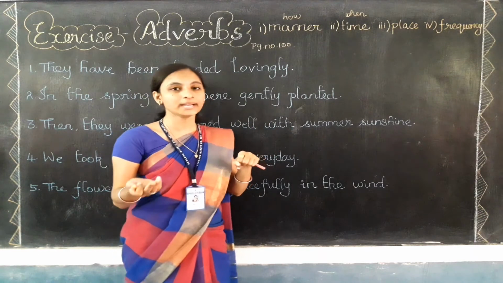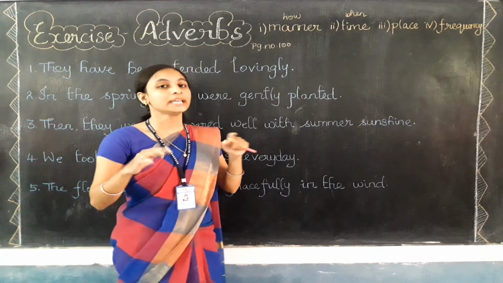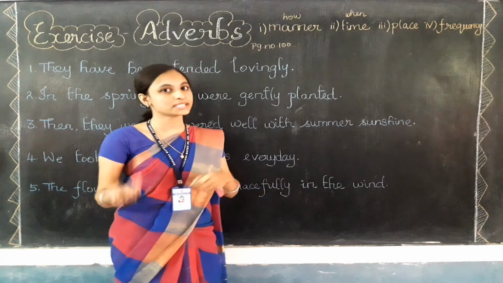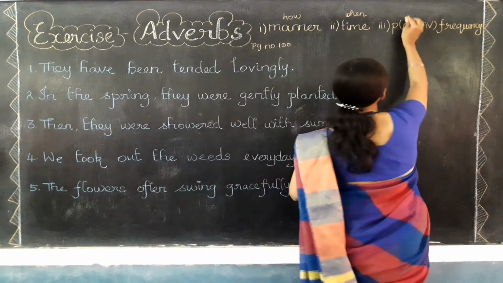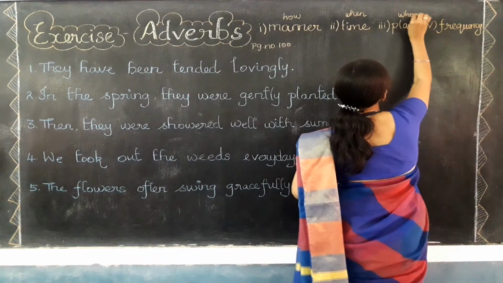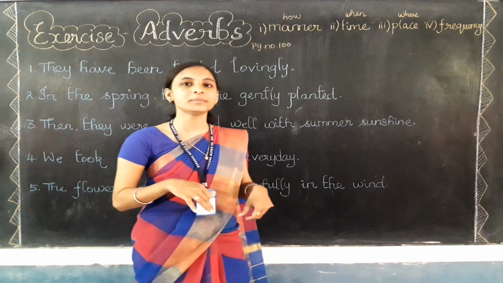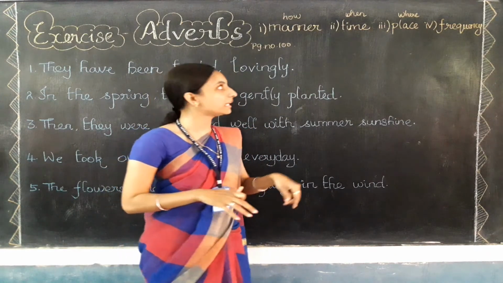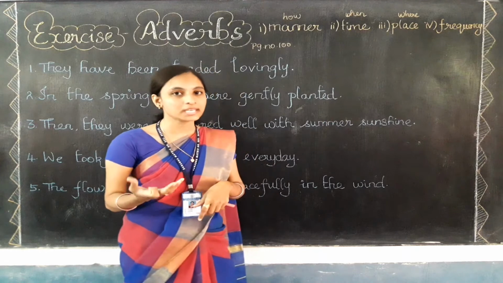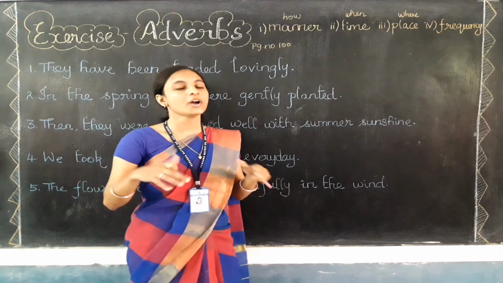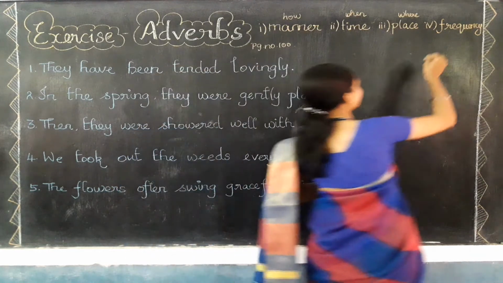And third one, adverb of place. It talks about where the action is done. So the question will be where, W-H-E-R-E, where the action is done. The answer for this question will be adverb of place only. At last, frequency. It talks about how many times the action is done.